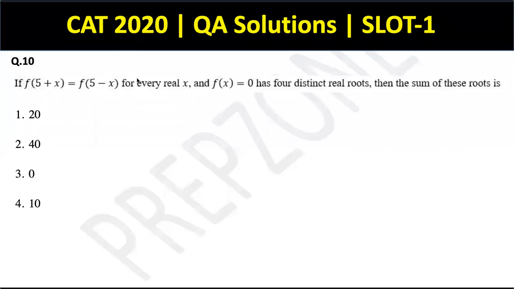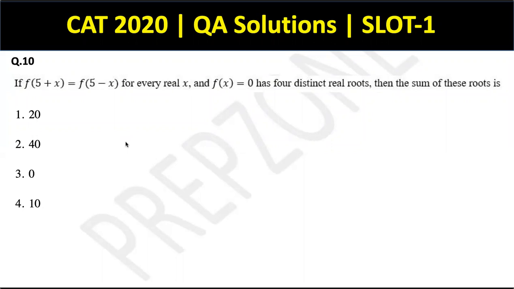All right. So we are moving into the functions category now. If f of 5 plus x equal to f of 5 minus x for every real x and f(x) equal to 0 has 4 distinct real roots, then the sum of these roots is, okay. Okay, so this is a functions question, guys. I can easily mark it as level 3.